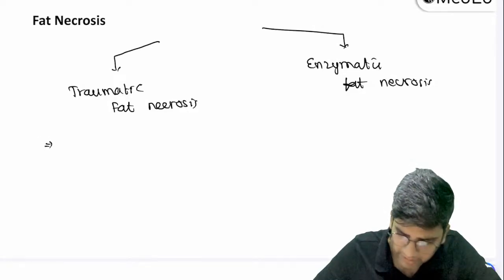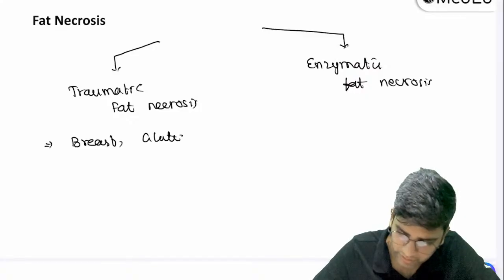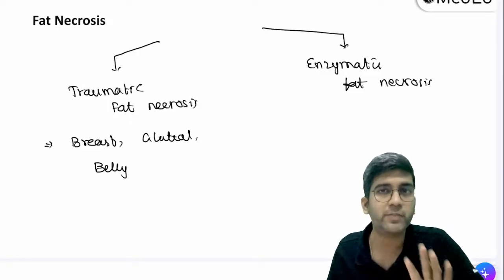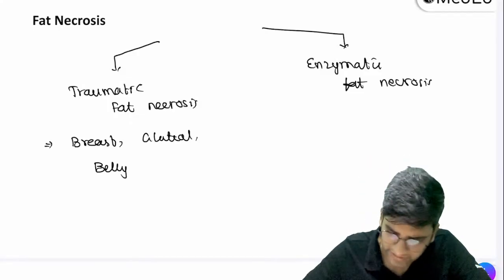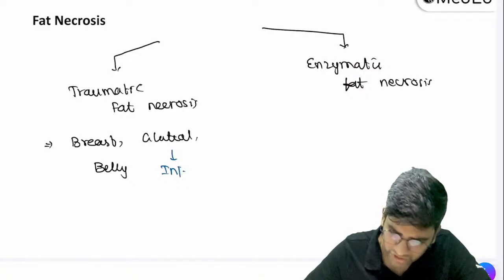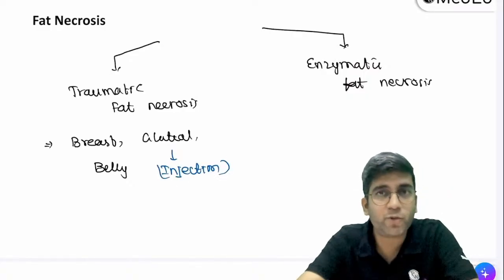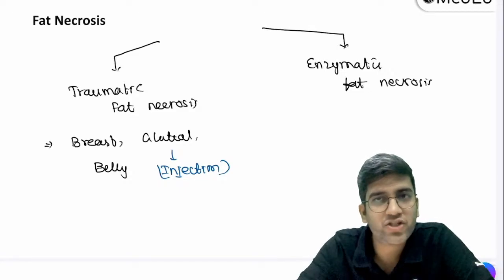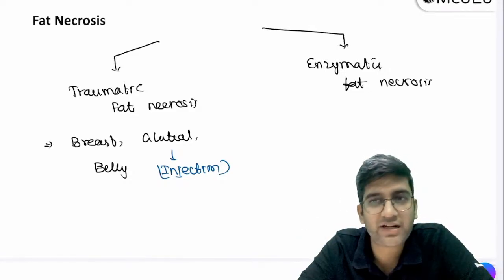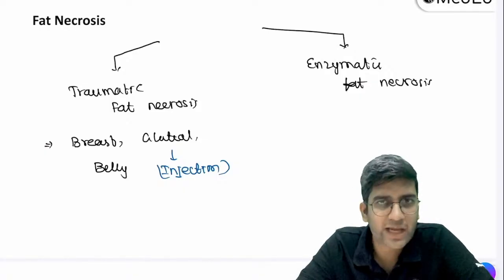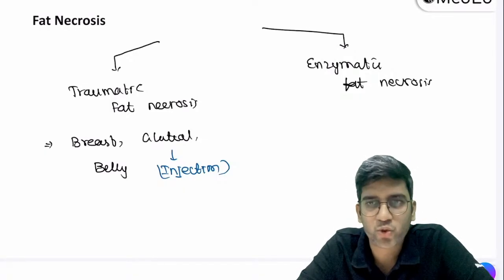Traumatic fat necrosis can happen in the breast parenchyma, in the gluteal region, in the belly, abdomen. Wherever I have trauma, wherever I have fat, whatever be the trauma, it can cause necrosis. As simple as an injection. Injections can cause necrosis, right? You will learn in pharmacology, insulin. Can I say insulin injection is given in fat-rich structures? Prakar, when necrosis happens, every necrosis is painful. Fat necrosis is also painful.